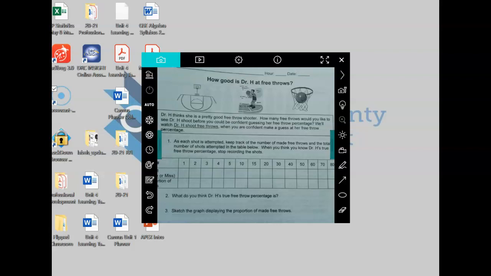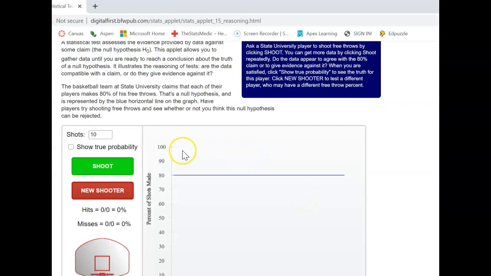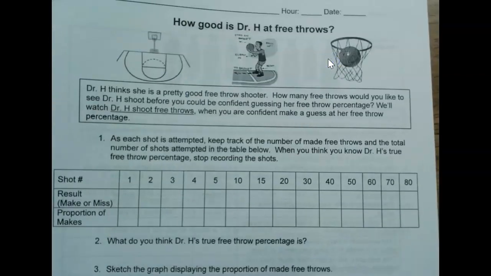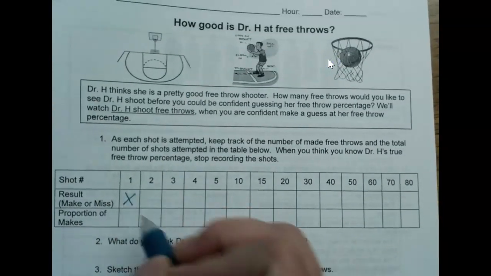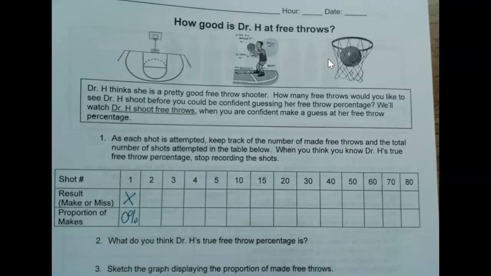at this applet. Thankfully, you're not going to have to actually watch me throw some free throws. That would be painful. So we're going to keep track of my shots on our piece of paper. So for example, I'm going to make one shot. The ball's going to go, and it says here I missed it. So over on our paper, I missed it. So the proportion I made is currently 0%.